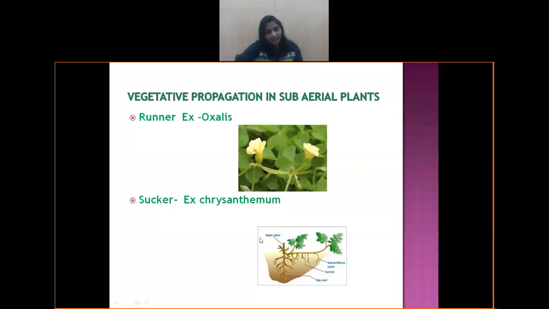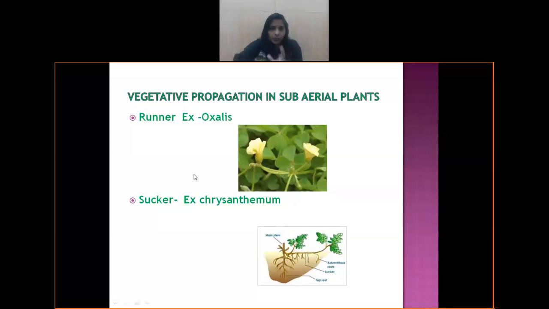Sucker means the same thing like runner, but what happens is a portion of the stem grows below the soil and then it comes out, and then it continues growing below the soil and comes out. When a portion of the stem goes below the soil, at that portion the roots will start developing, adventitious roots, and like this it continues growing into the soil for some distance, then a portion of it comes out.